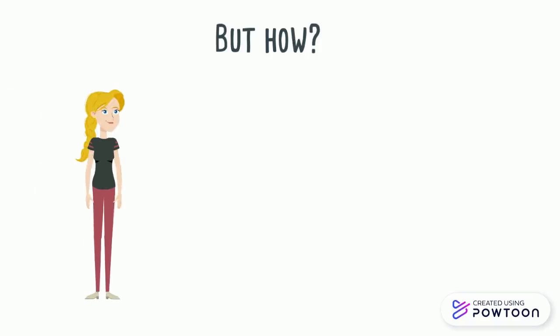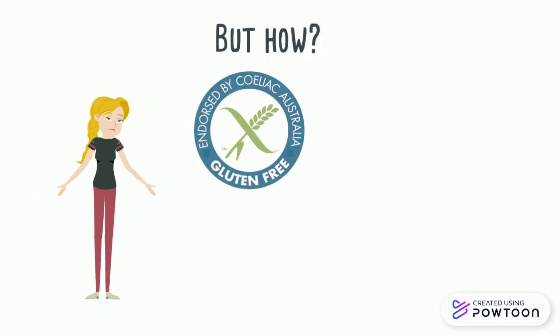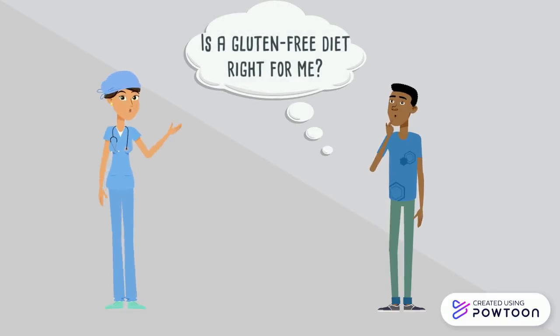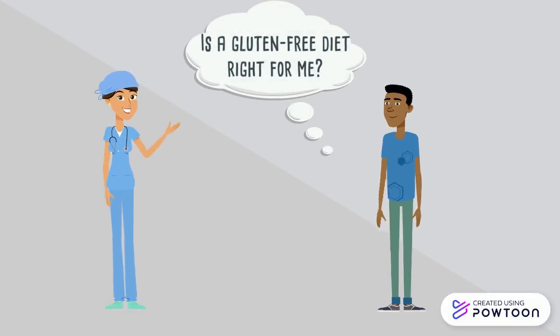Adhering to such a strict diet can be tricky and frustrating, but there are ways to ease this transition, such as looking for the gluten-free labels on food products and consulting the Coeliac Australia website for advice. It is important to remember that a gluten-free diet is not healthy for everyone, whether you have celiac disease or not, despite it becoming popular in recent years, and thus when considering this as a management option, it is important to consult your GP first for advice.